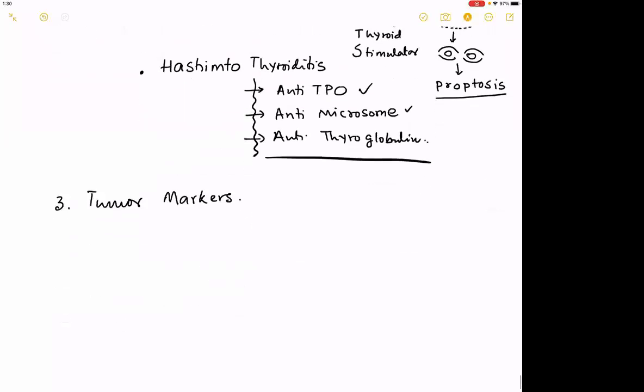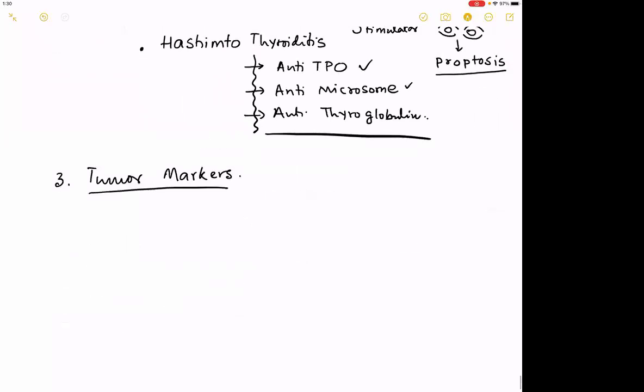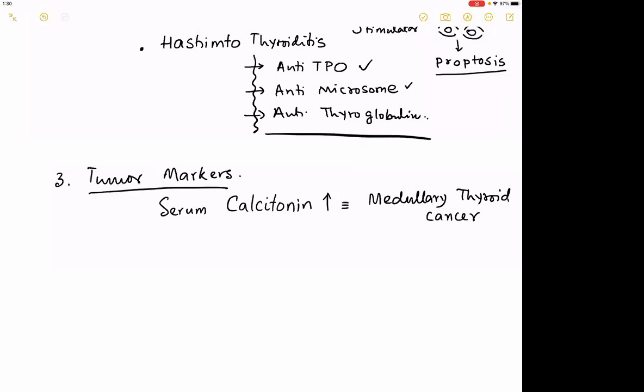The third group are tumor markers. Now, when you talk about tumor markers, remember that serum levels of calcitonin are increased in a cancer called medullary thyroid cancer. This has been told in the first class or the second class. Serum calcitonin is increased in this. Have you written up to this?